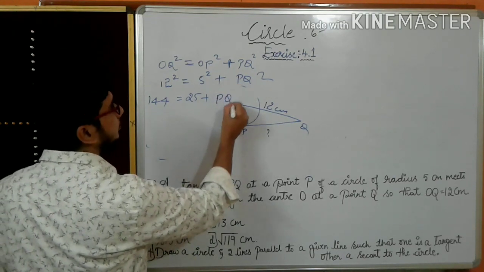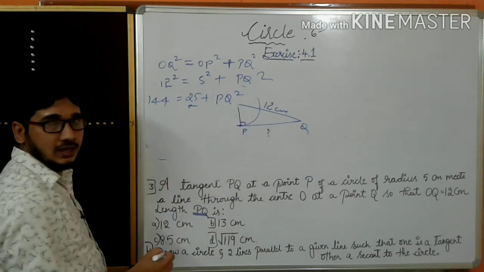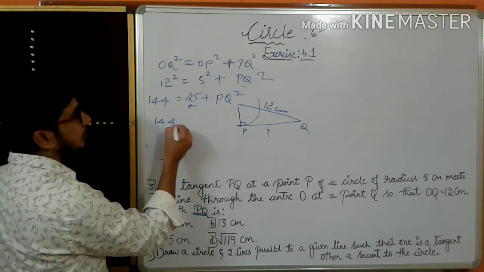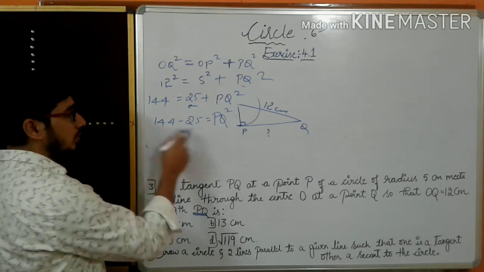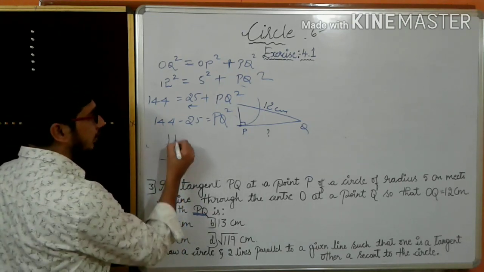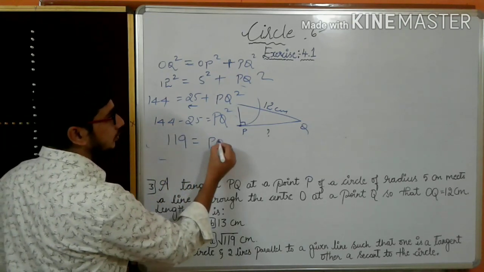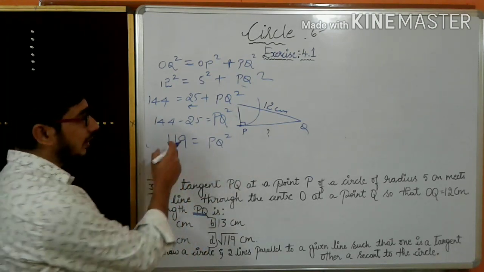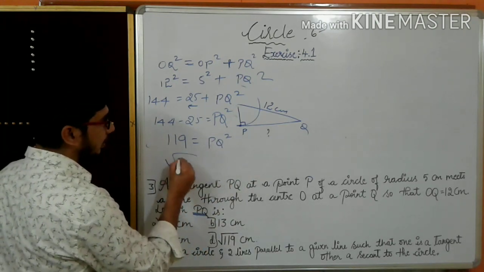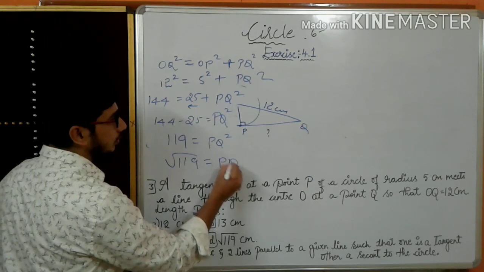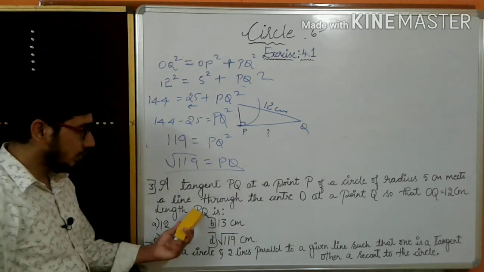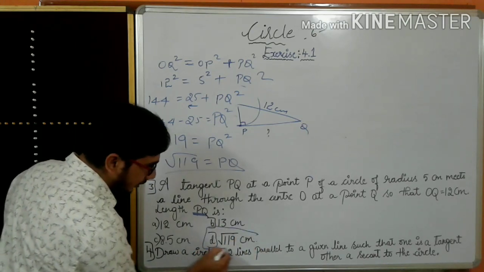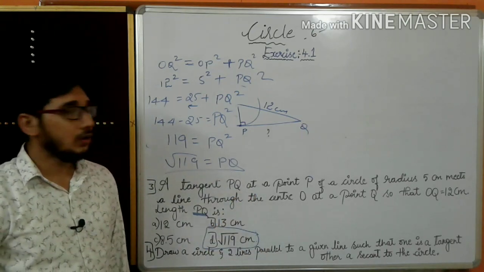Take 25 to the LHS, it will become 144 minus 25, which is equal to PQ square. 144 minus 25 is 119, which is equal to PQ square. If you remove this square, it will become a root. So root of 119 is equal to PQ. So PQ is root 119, and the option D is correct.